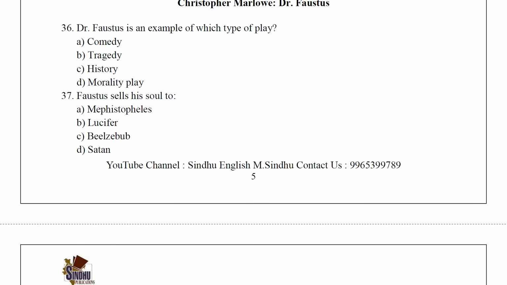Dr. Faustus is an example of which type of play? Tragedy. Faustus sells his soul to Lucifer.